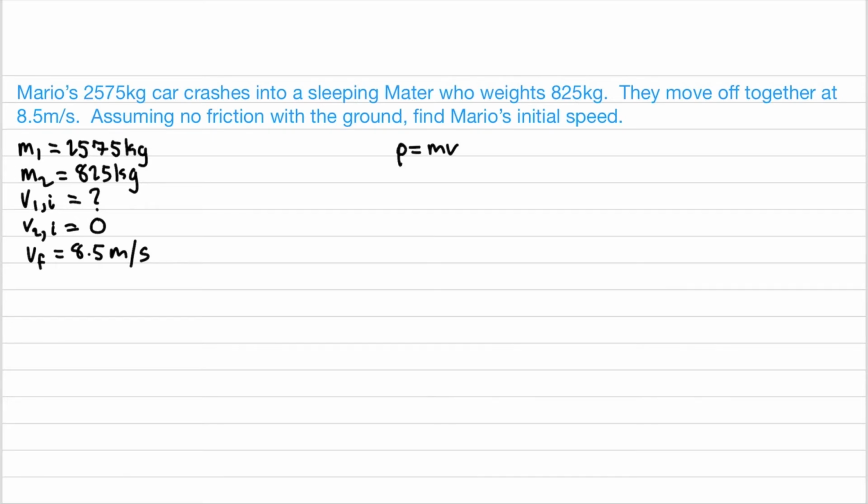The formula we're going to use is P equals m times v. Since we have two cars with two different initial velocities and the same final velocity, we're going to use m1 times v1 initial plus m2 times v2 initial equals, in parentheses, m1 plus m2, times velocity final. Then we're just going to plug and chug these numbers.